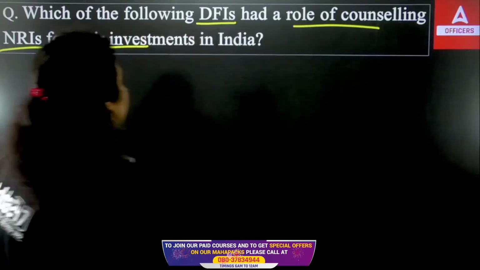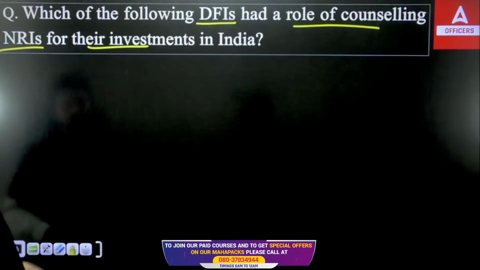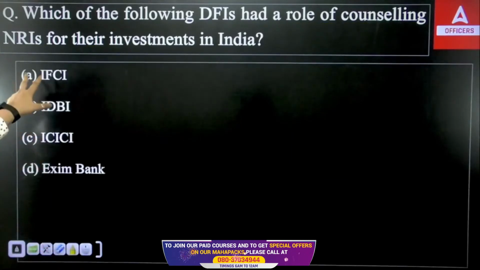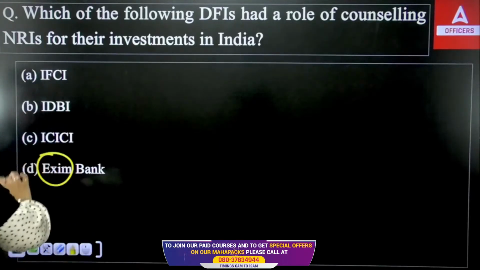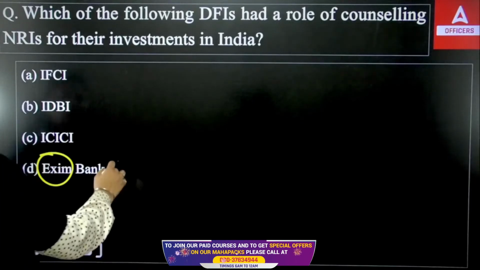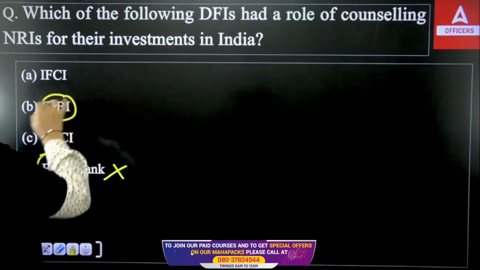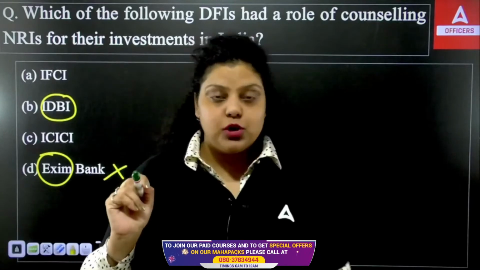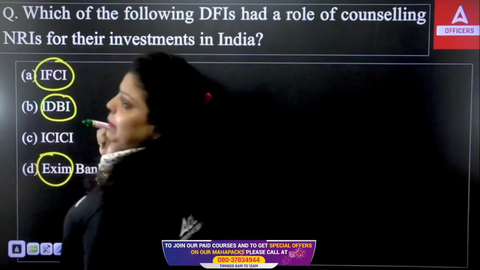Clear? Now, if I talk about development financial institutions, this is simply the kind of institution that is providing counseling to NRIs to invest in India. Now, which of the following is it? Is it IFCI, IDBI, ICICI or Exim Bank? If I talk about Exim Bank, it mainly works for export import, so it will not be counseling for the investment of NRIs. Second, IDBI, Industrial Development Bank of India. This used to be a development financial institution. Now it is a commercial bank. In 2005, it was converted by RBI. IFCI works for big industries.